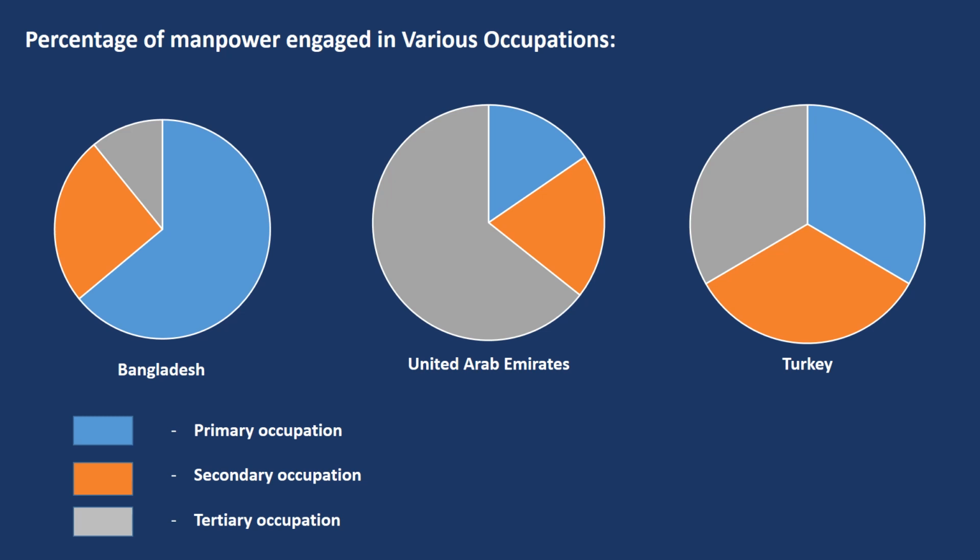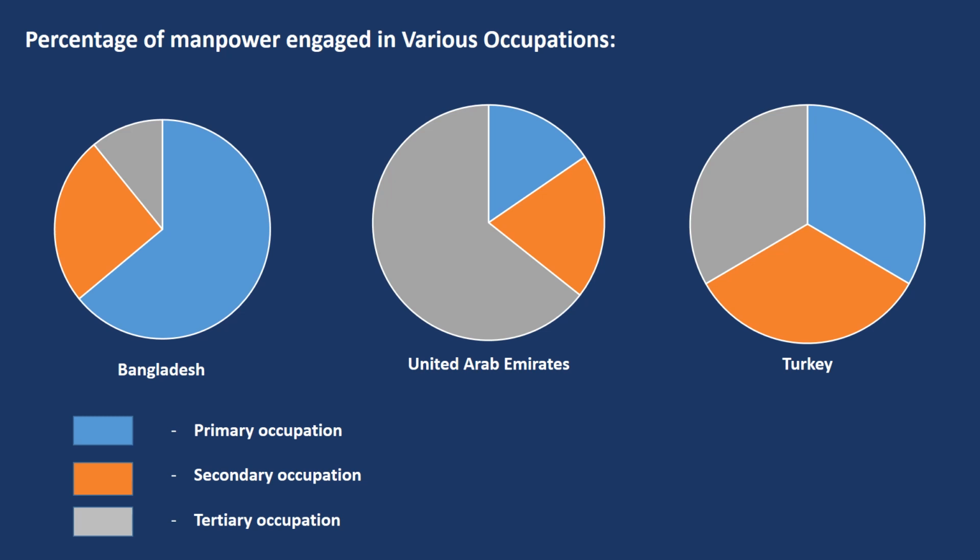These figures in the pie charts show us the percentage of manpower engaged in various occupations in some of the countries like Bangladesh, United Arab Emirates, and Turkey. Let us understand it with the help of some questions based on the pie charts. Which country has more manpower engaged in primary occupations? And the answer is Bangladesh, because we can see that blue color, which is for primary occupation, has more percentage in Bangladesh.